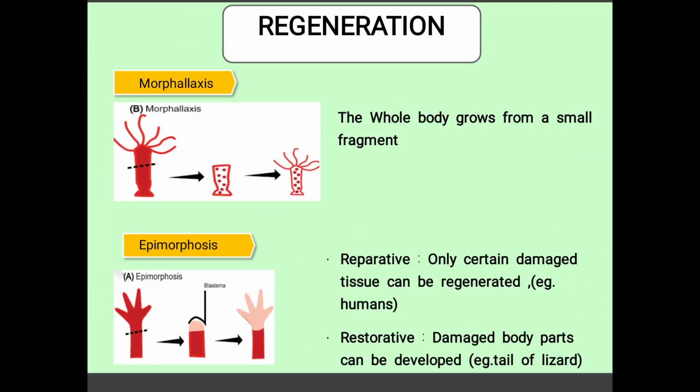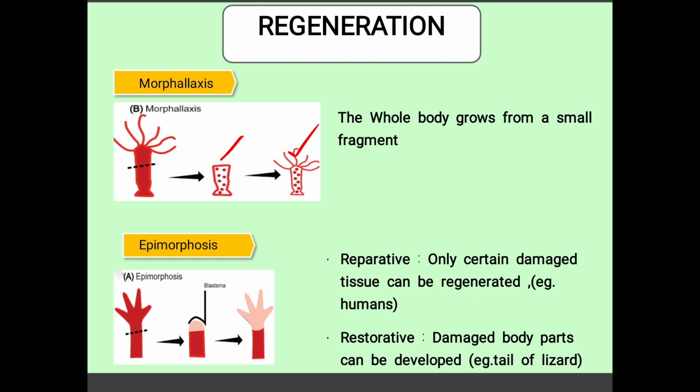And the next process is the regeneration process. So with this we will wind up. Regeneration means generating something again. When you come to the regeneration process, there are two types. One is morpholaxis, another one is epimorphosis. We have some differences between these two. In morpholaxis, the whole body grows from a smaller fragment. Suppose you see this hydra: if you cut that organism, the whole body will develop from that smaller fragment. You can see here the empty part developing into a whole body. This is known as morpholaxis.